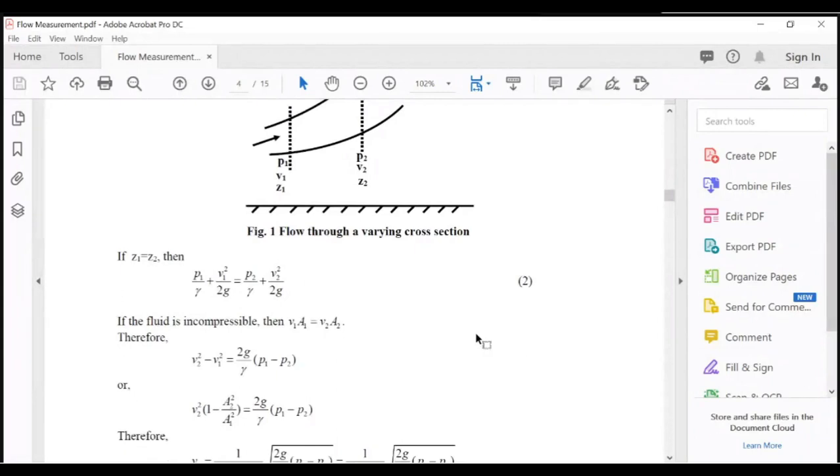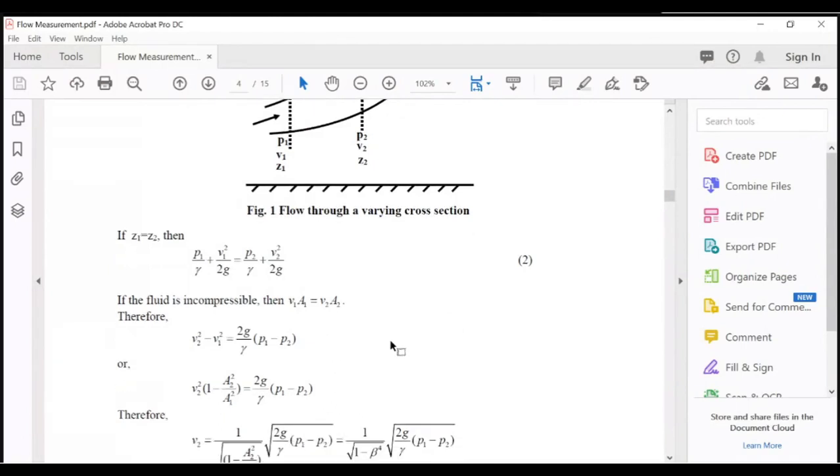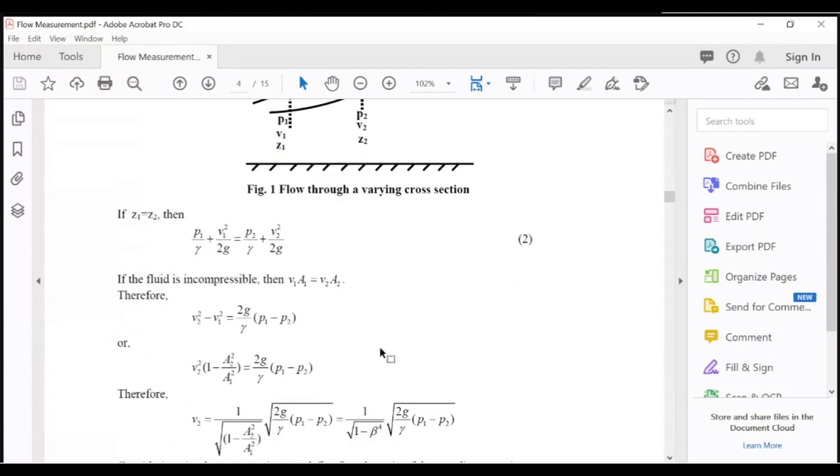If the fluid is incompressible, it means rho1 is equal to rho2, as I told you in the continuity equation, A1 V1 is equal to A2 V2. Therefore, if you segregate V2 square minus V1 square to one side from equation 2, you will get V2 square minus V1 square is equal to 2g by gamma (P1 minus P2).